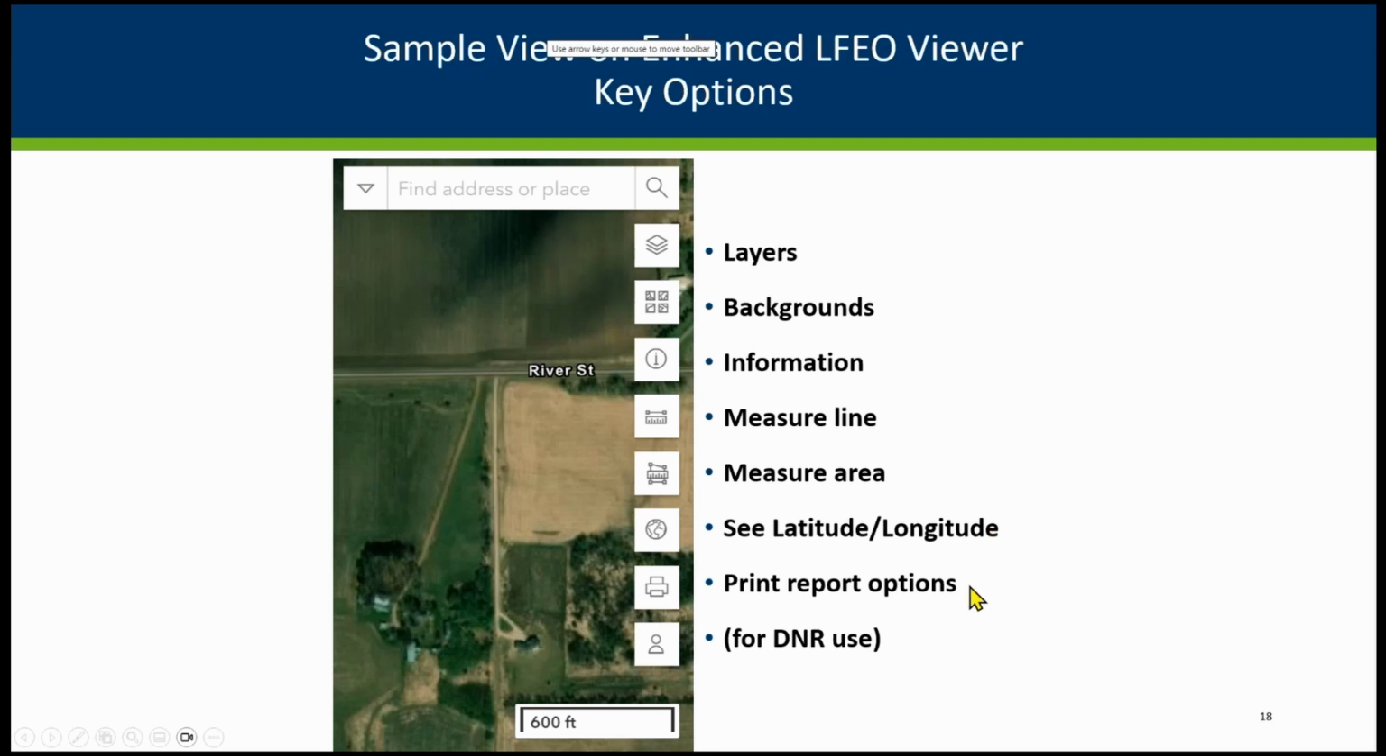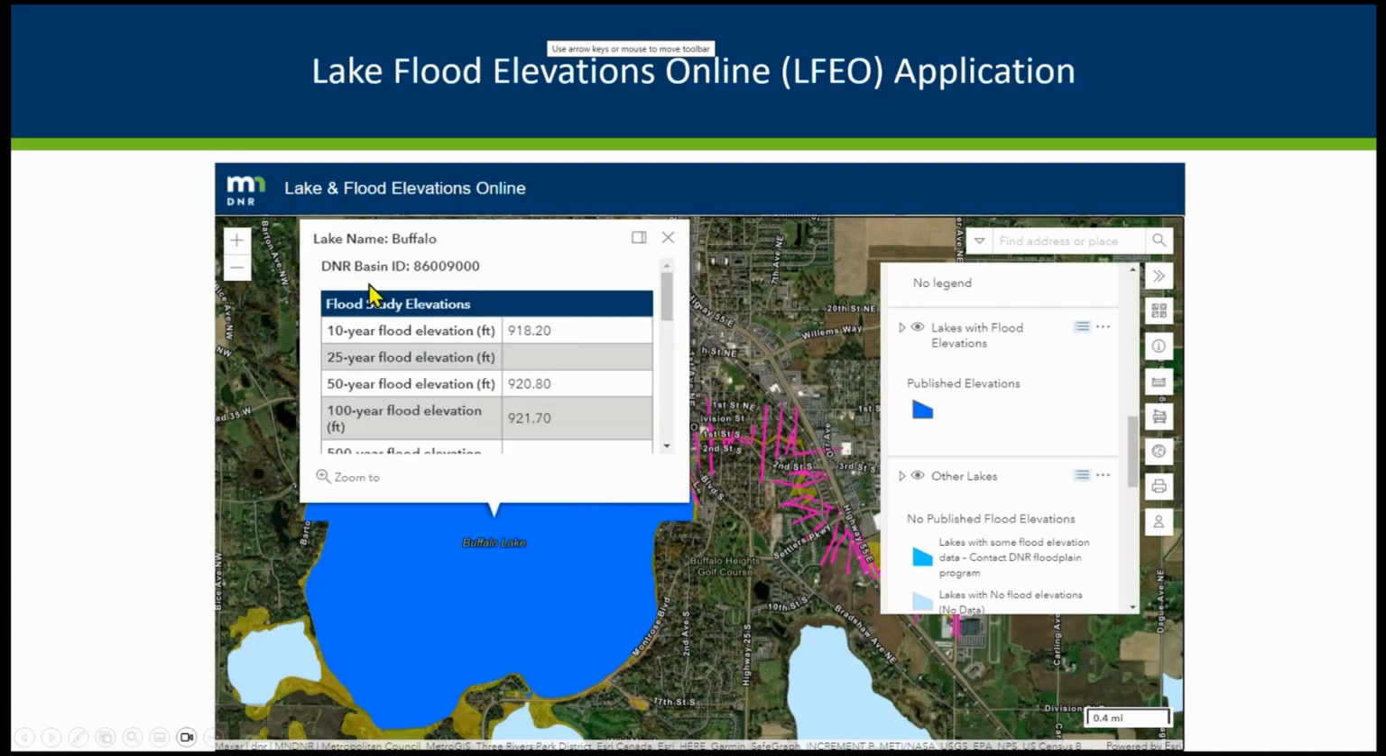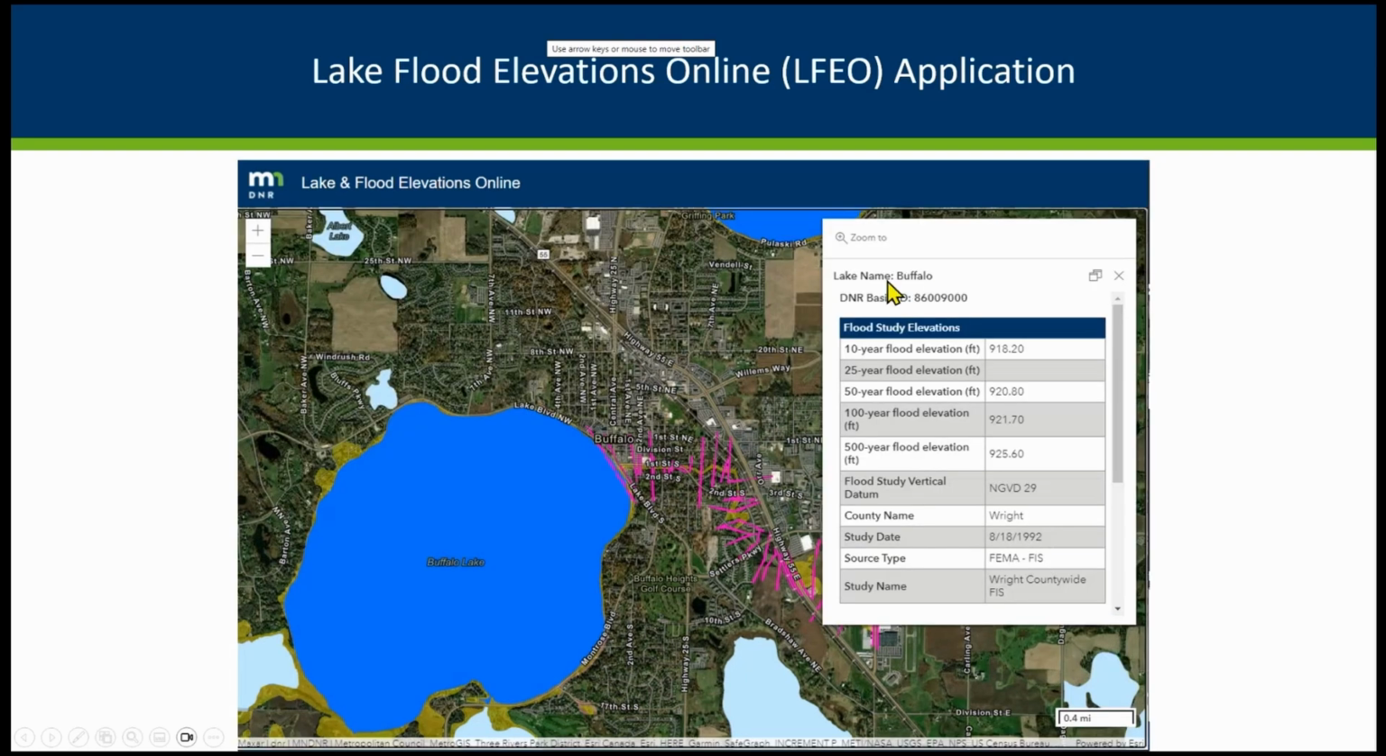And we have some report options, which again were part of our 21 update. We do have a tool for internal use to get that updated data in there. That's just for DNR staff. So those lakes that have published elevations that we've got available here, they'll have this darker blue color. If you click on the basin, it'll show you those elevations. It does have a little docking thing here that if you click on that, it puts it off to the side and makes it a little bit bigger so you can see more of the information at the same time, maybe not the site you're looking at on the basin.